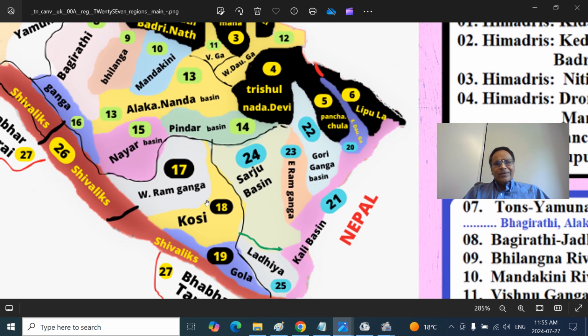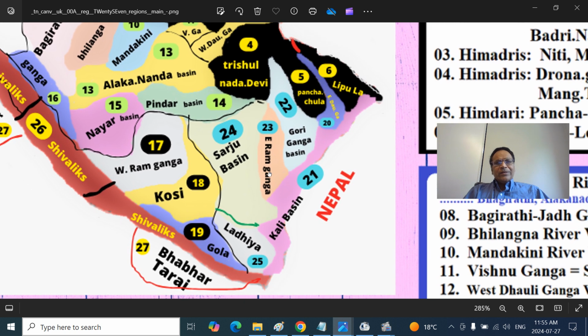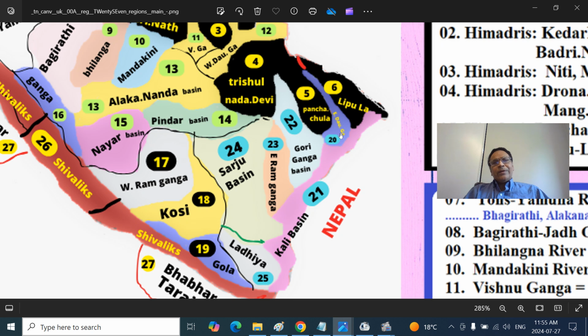These are the tributaries of Ramganga. This then is the Kali River basin. So we are here, the Kali River that comes from the Lipulekh Pass, here the Nepal Kalapani region. So we have the east Dhauli Ganga, also called the Dharma river. Then the west, this is the Gori Ganga river basin here, 22, Gori Ganga.